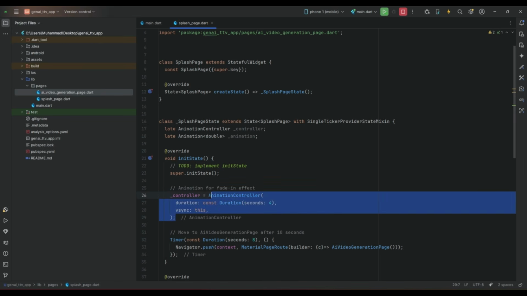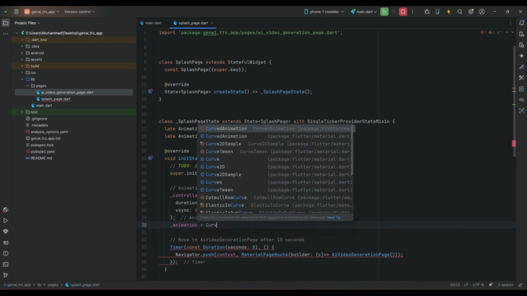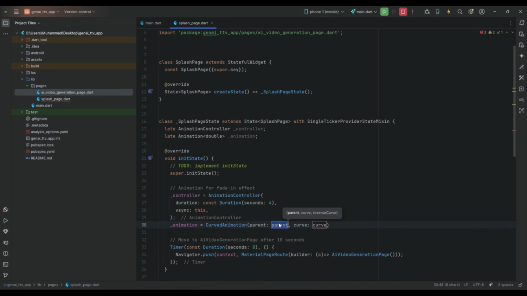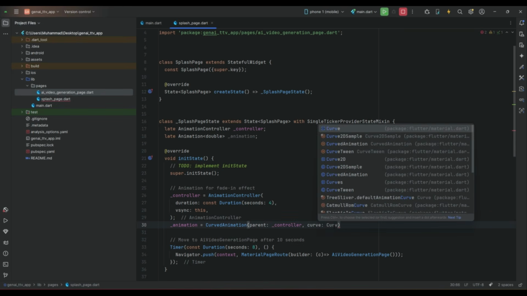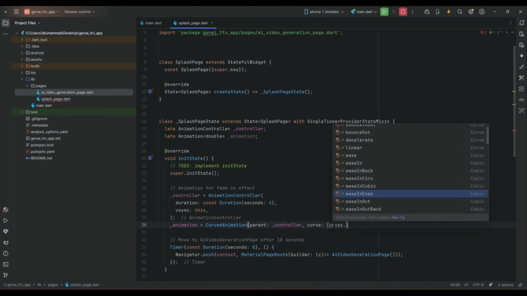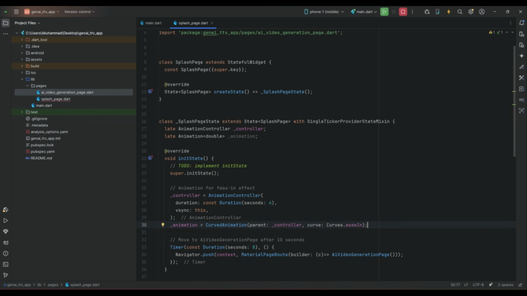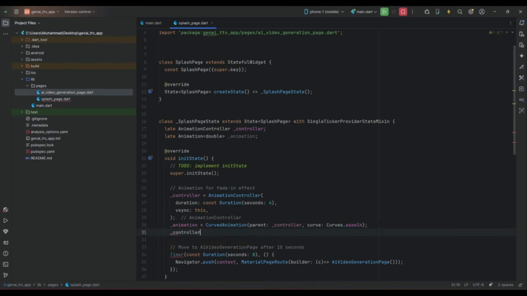So we assign this to the controller animation. Let's apply the animation. So we have curved animation. To the parent we assign this controller and the curve, which animation you want to apply. So we can apply the curves dot, we have bounce in, bouncing out, different kind of animation effect we have. We will go with the ease in, which is the fade in effect, ease in effect. Controller dot forward.